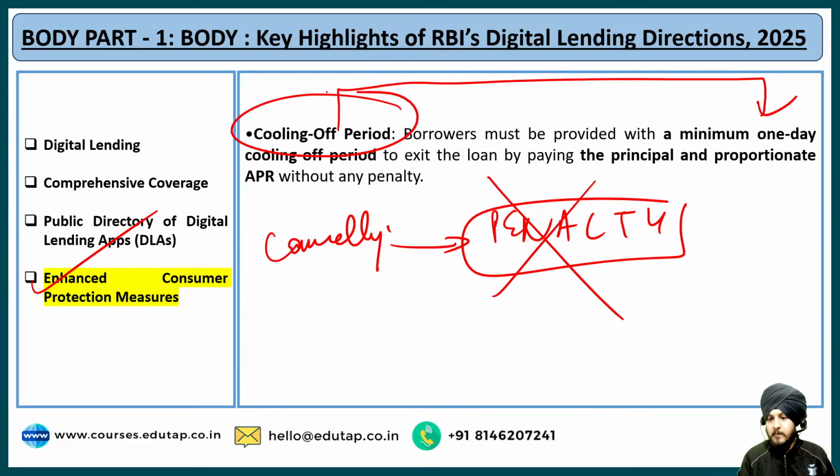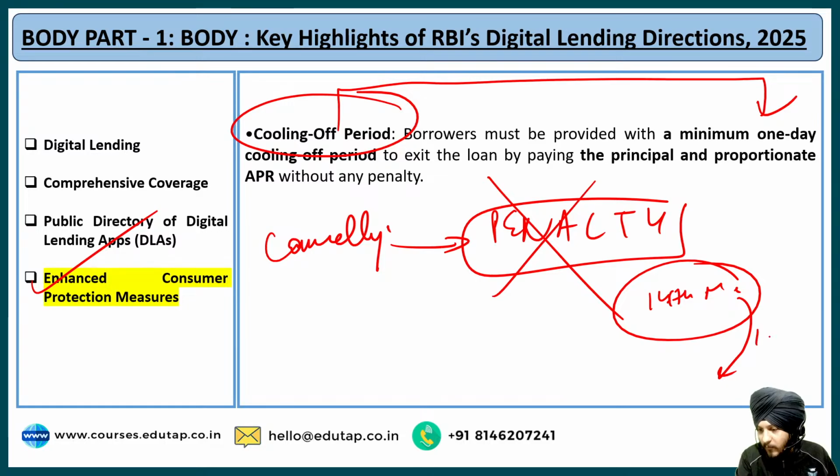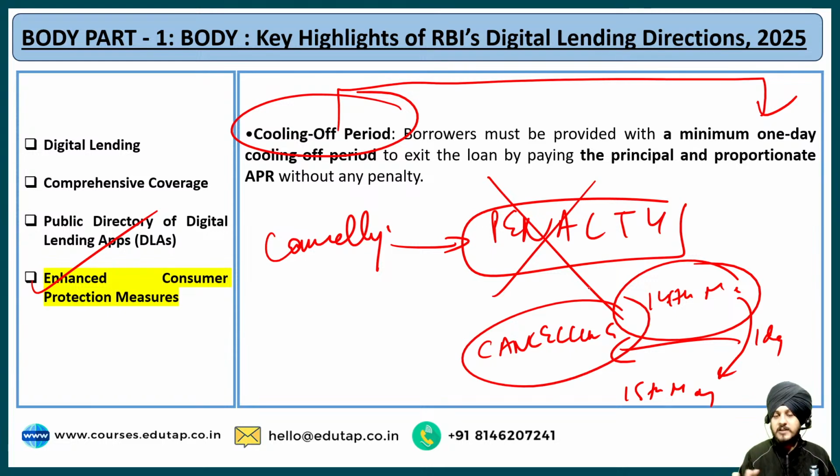1 day cooling off period means, for example, today is 14th of May. On 14th of May, you have taken a loan. Now you will be provided the cooling period of 1 day. 1 day means 24 hours. So till 15th of May, if you are exiting, or in other words, if you are cancelling your loan application, then you won't be charged any kind of penalty.